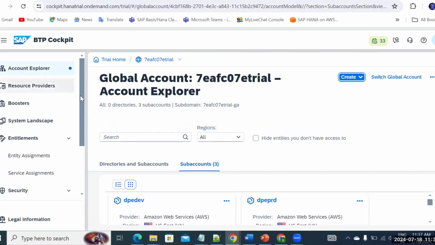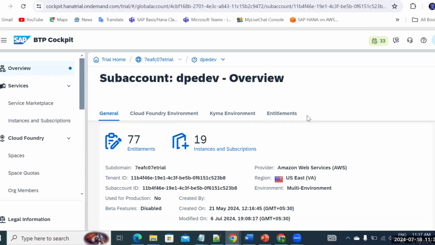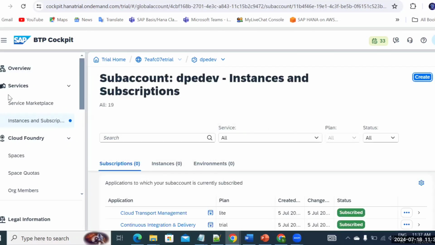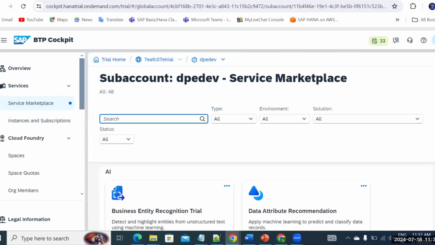If you ask me what we are going to cover here, we'll be discussing all these topics that I informed you about so far. And also, if you see in the instances and subscriptions, in the service marketplace, let me select the environment Cloud Foundry, and for the solutions we can select all.